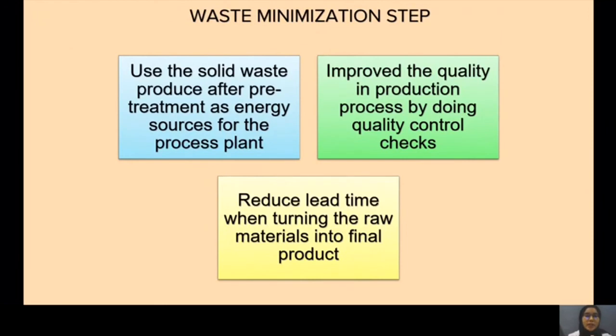Finally is the waste minimization step. There are three steps that we propose for our plant. The first is to use the solid waste produced after pre-treatment as an energy source for the process plant. Second, improve the quality of the production process by doing quality control checks. And finally, reduce the lead time when turning the raw materials into the final product.